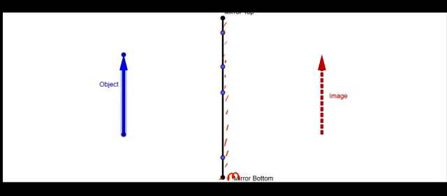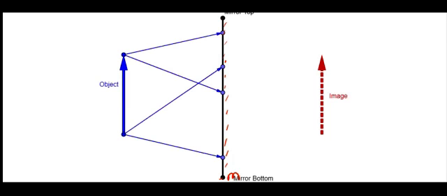One light ray is incident from the object to the mirror, and another from the same object to here, and one more light ray like this. I'm considering only one object. So this is the incident ray, and this is also an incident ray.